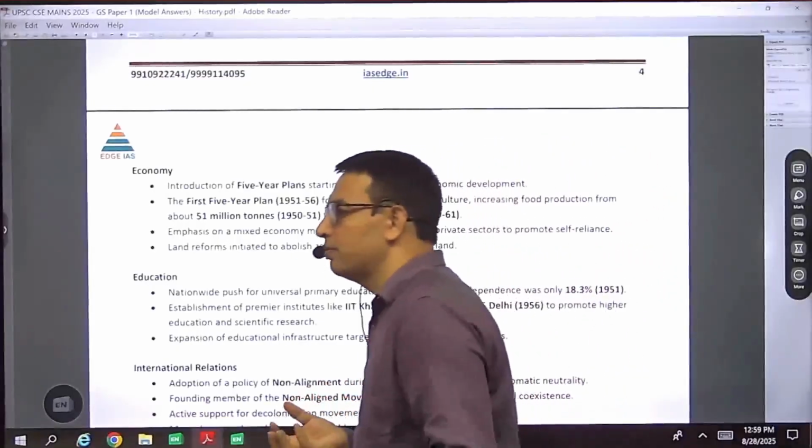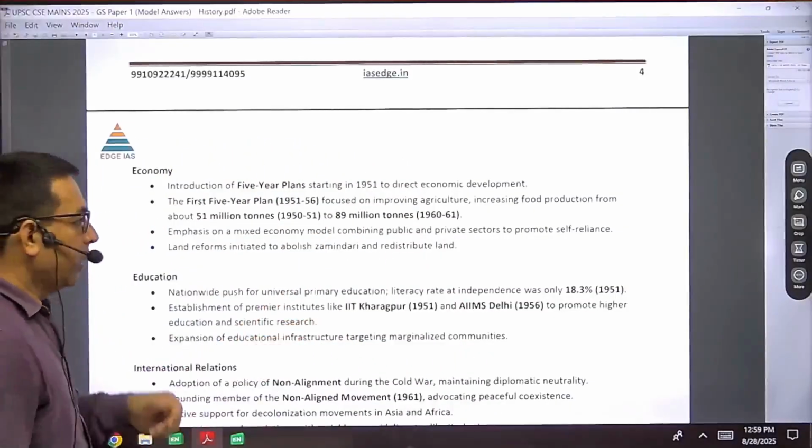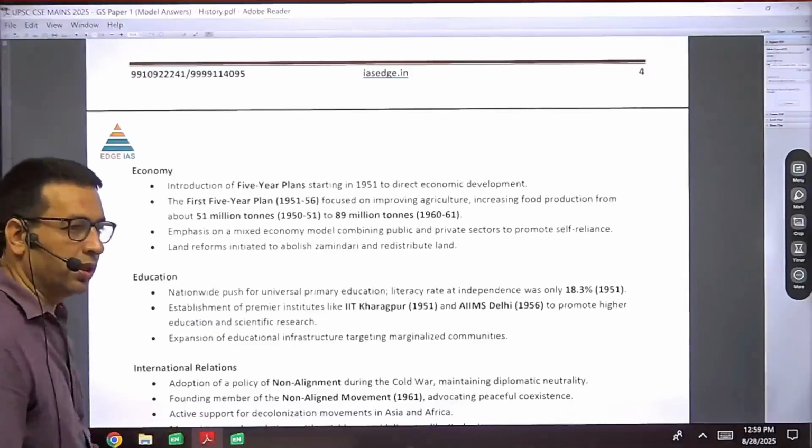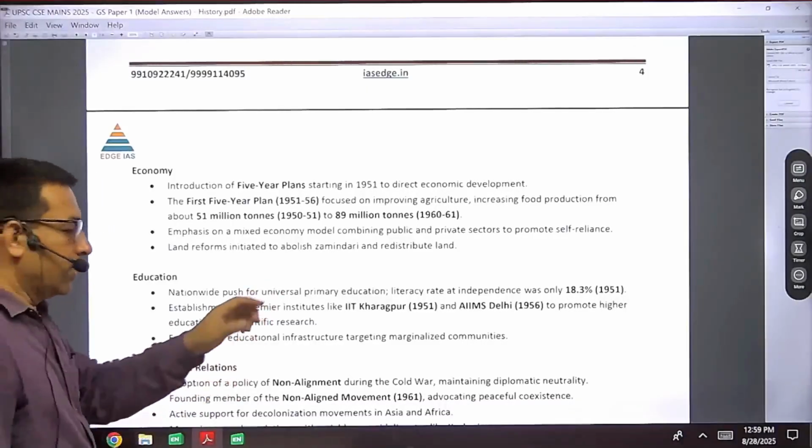The emphasis of these five-year plans would be mentioned there. Other important economic steps taken by the government could be mentioned here.